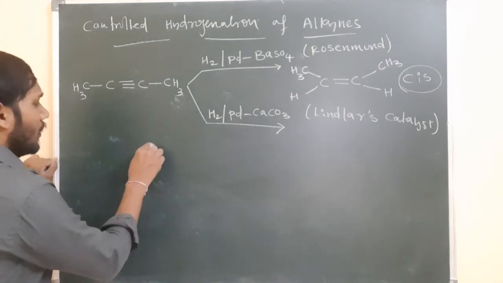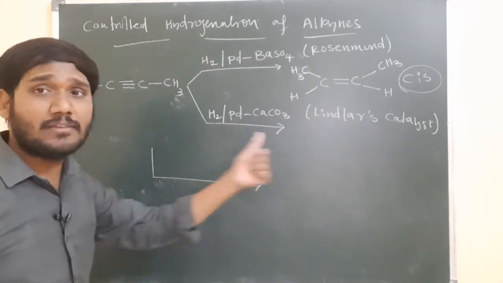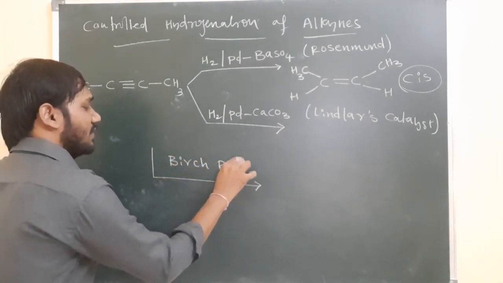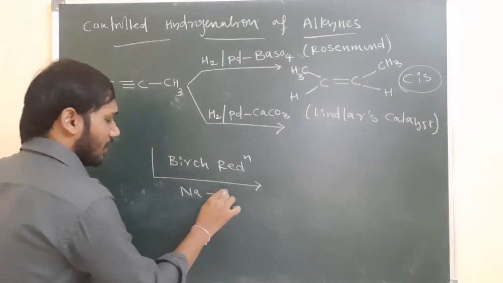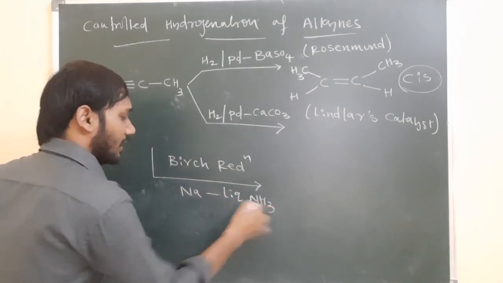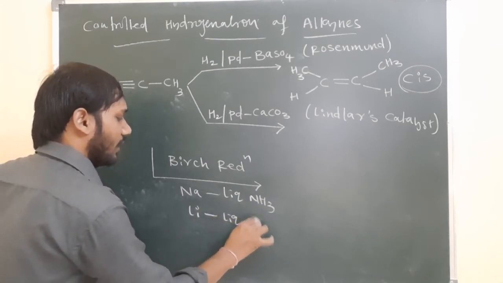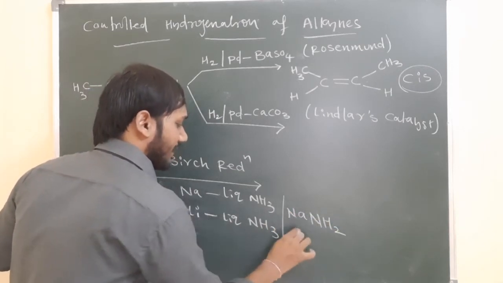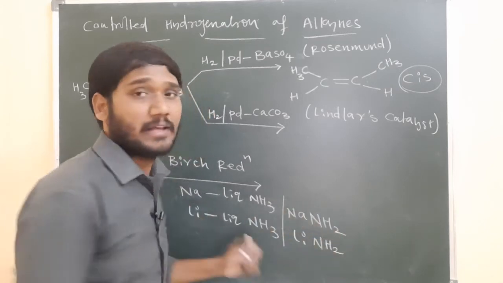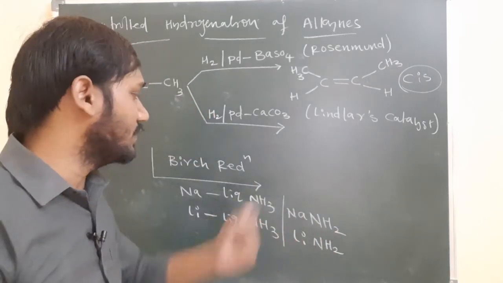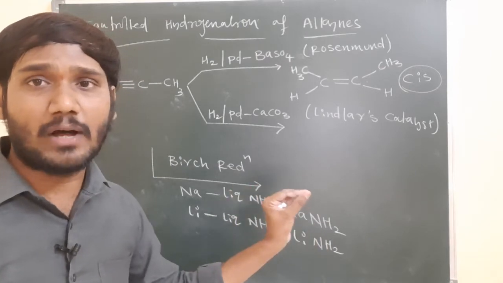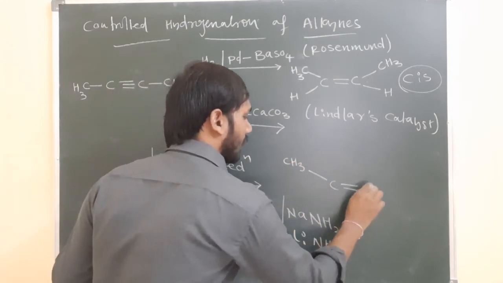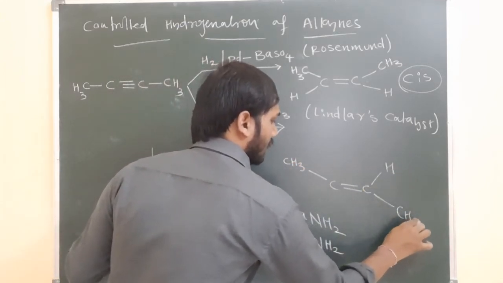And the next one is by using another reagent, the trans product will be formed. That process we call a Birch reduction, and that is sodium in the presence of liquid ammonia, otherwise lithium in the presence of liquid ammonia. This is also we can say sodium and NH2, otherwise lithium and NH2, because hydrogens are released from here. In the Birch reduction, the product formed is the trans product. This is the trans product which is forming by using the Birch reduction.